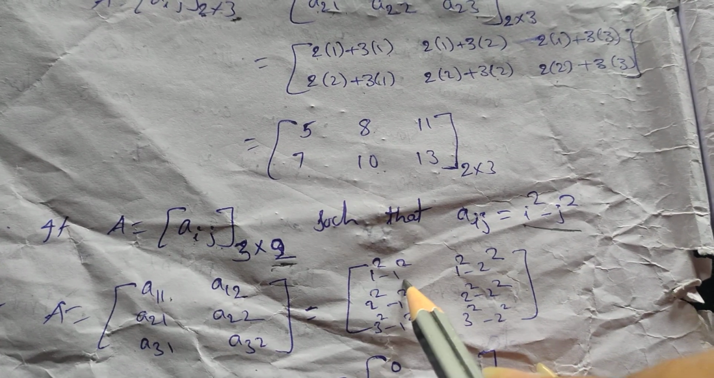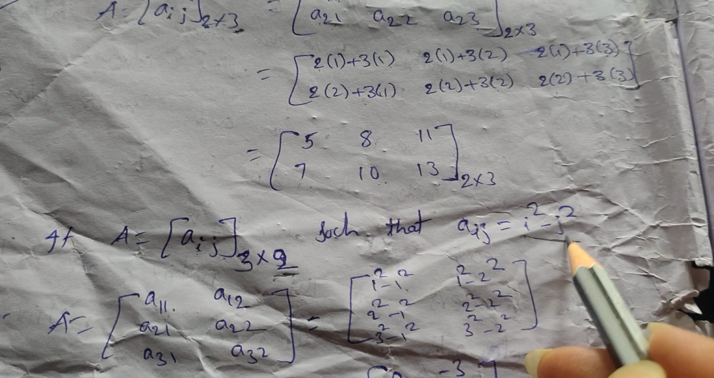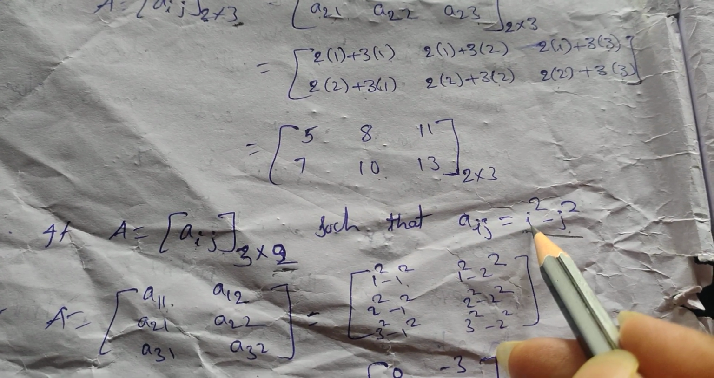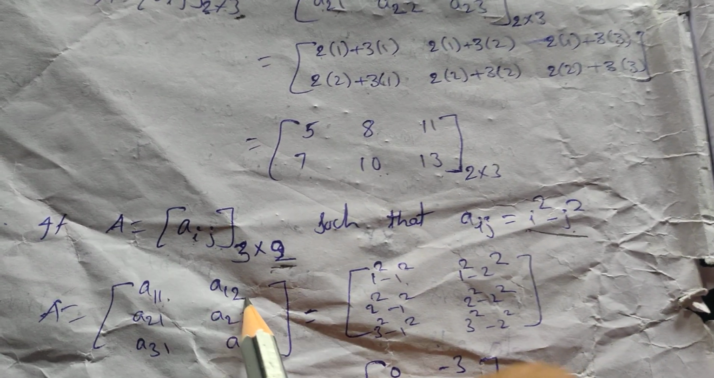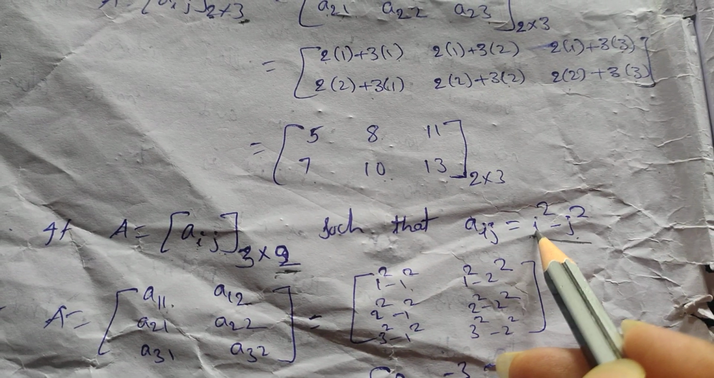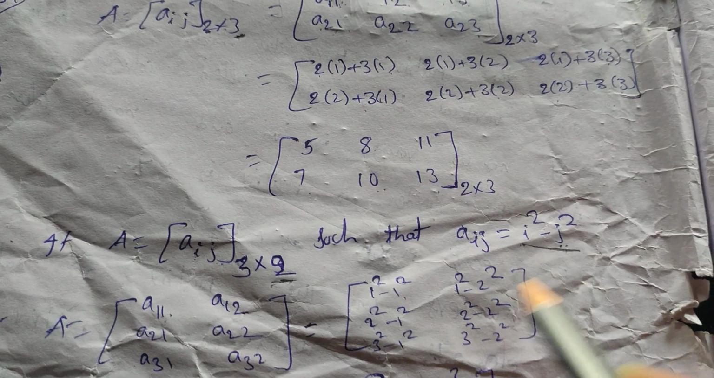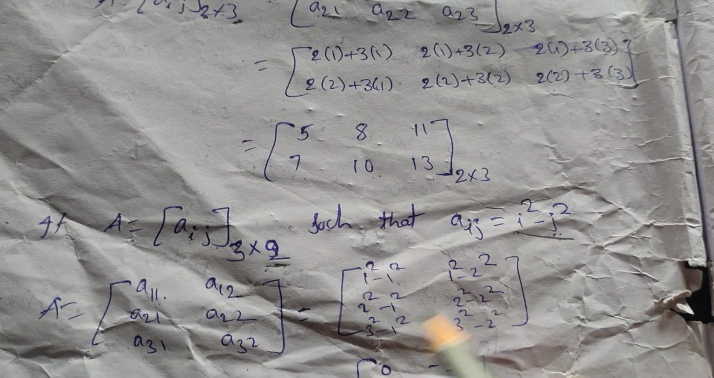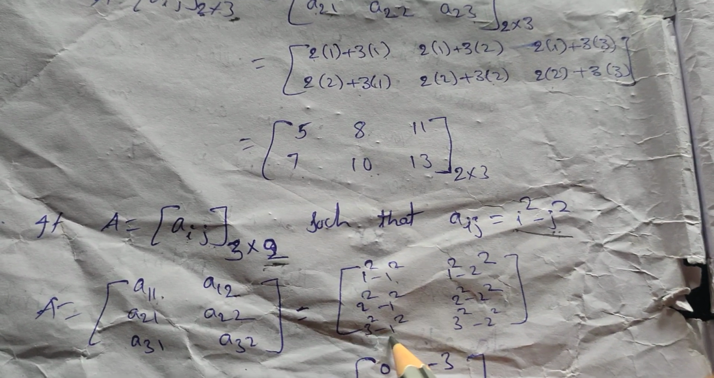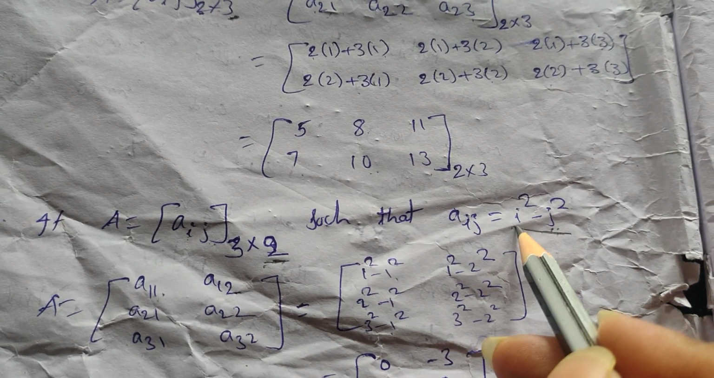That means A11 means 1 square minus 1 square. Sorry, here A12 is next. A12 means 1 square minus 2 square. Next, A21 means 2 square minus 1 square. A22 means 2 square minus 2 square. A31 means 3 square minus 1 square. A32 means 3 square minus 2 square.